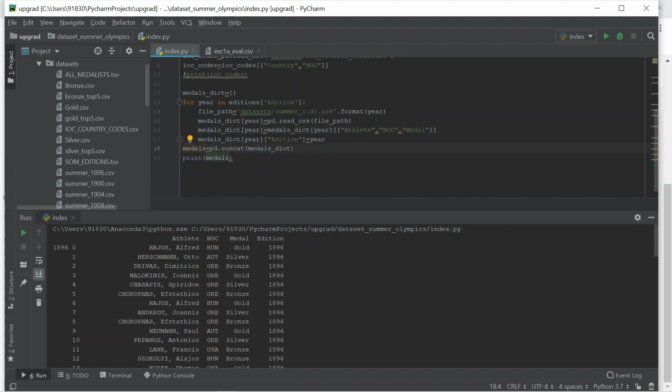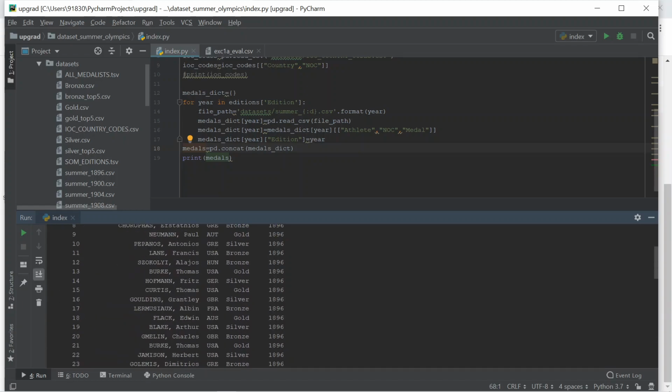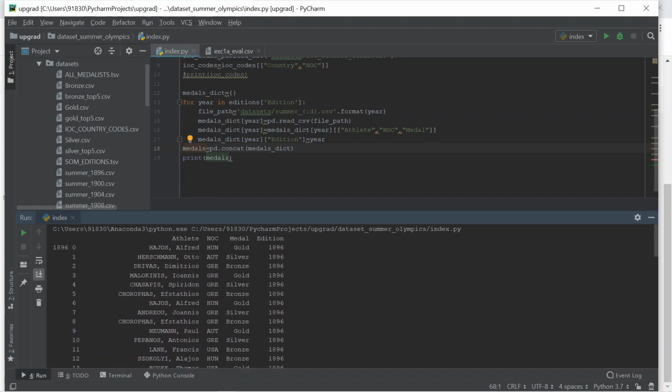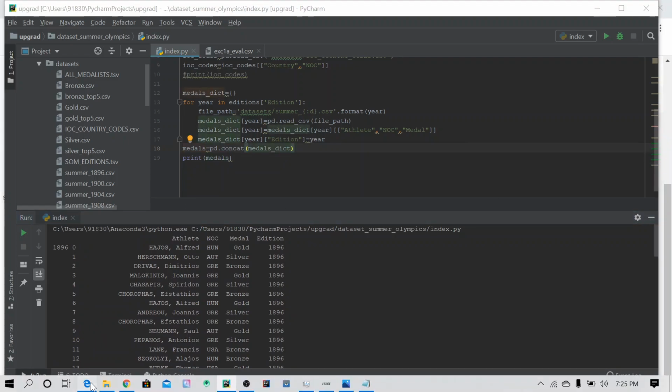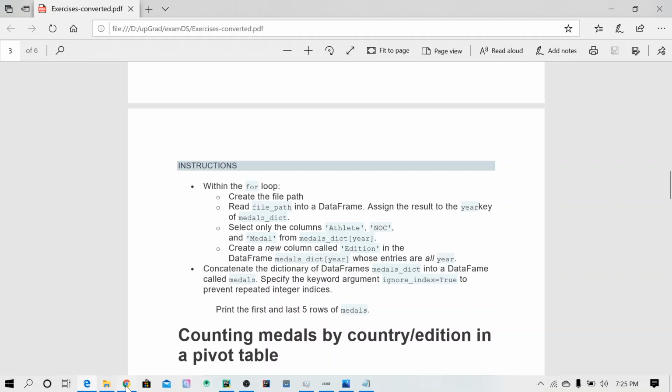If you see here, these are indexes repeating from 2008 till 2008, all the indexes which are in the dictionary. They already mentioned to specify the keyword ignore_index=True to prevent repeated integer indexes.